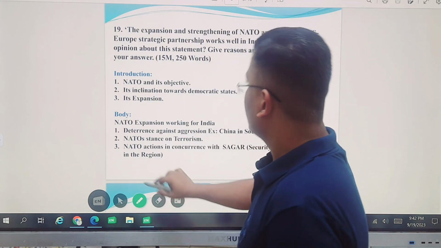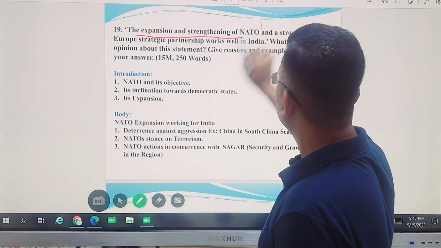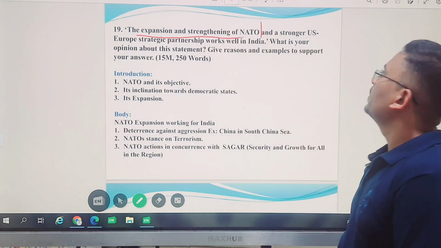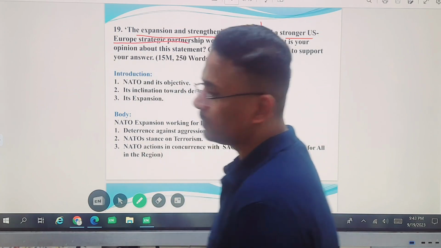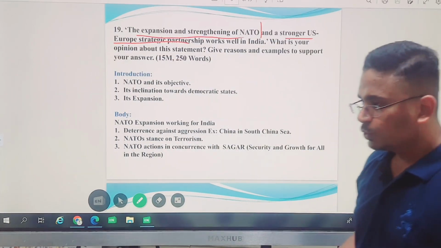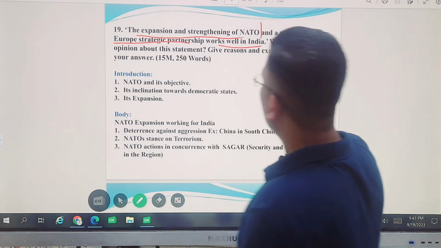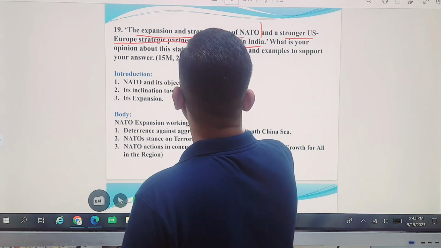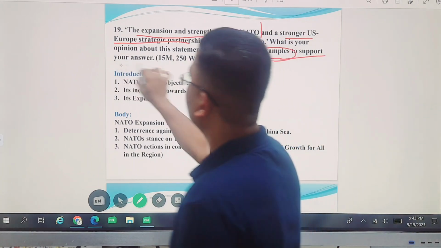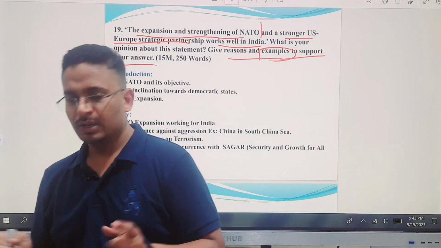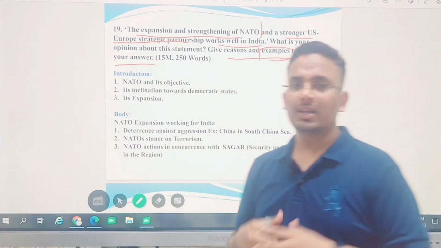The expansion and strengthening of NATO, that is one part. Expansion and strengthening of NATO and a stronger US-Europe strategic partnership. A stronger US and Europe partnership works well for India. What is your opinion about this statement? Give reasons and examples to support your answer. They have already given the statement, so you will have to interpret those particular lines.